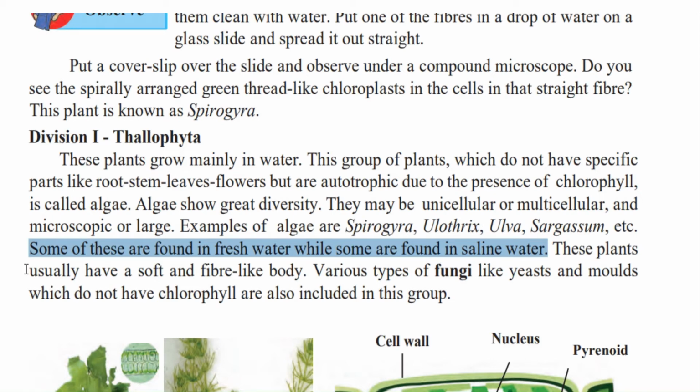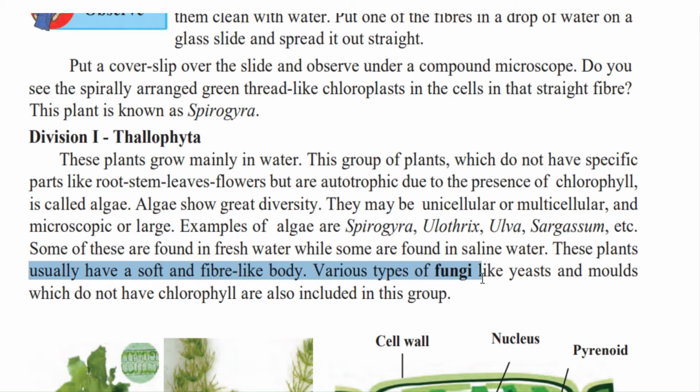These plants usually have a soft and fiber-like body. Various types of fungi like yeast and molds, which do not have chlorophyll, are also included in this group. Yeast is a substance that we add to the flour to bake bread, and molds are the white cotton-like thing that grows on bread or chapati that is kept out for a long time, or a moist bread or chapati. That is also included in this group of Thallophyta.